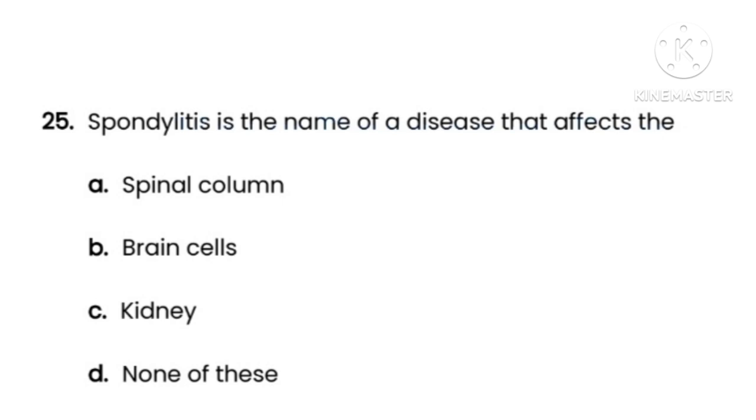Next question number 25. The question is, spondylitis is the name of a disease that affects the. Here options are option A, spinal column, option B, brain cells, option C, kidney, option D, none of these. So here the correct option is option A, that is spinal column.